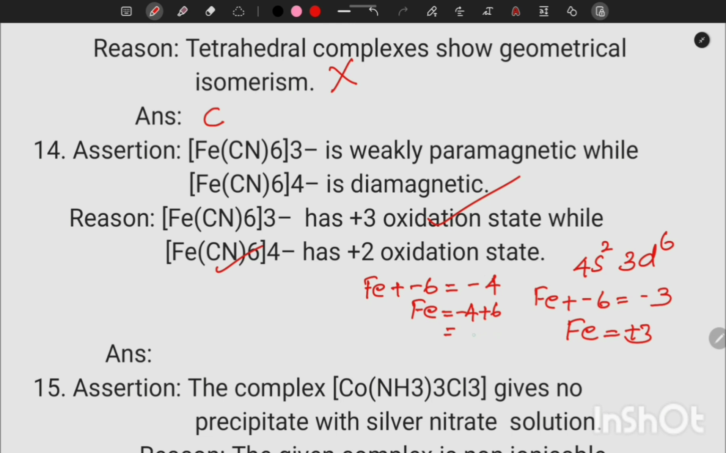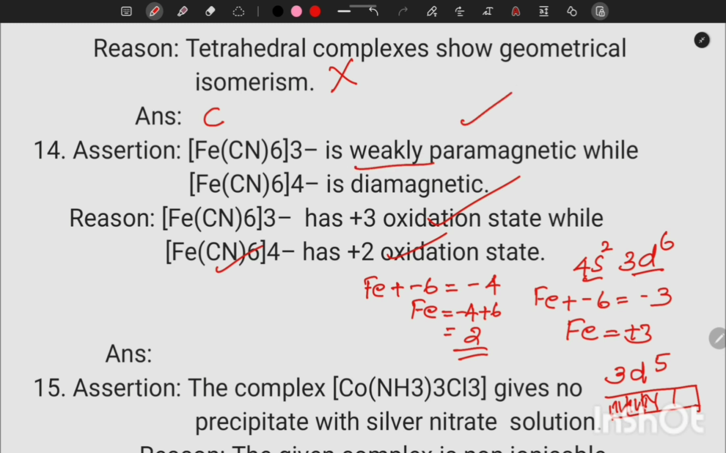So the reason, both oxidation states are correct, and cyanide is a strong ligand. So in the first case you have to remove 3 electrons, remaining 3d5. We removed 2 electrons from 4s2 and 1 from 3d. So we got 3d5. When we write the electronic configuration, we can see 5 electrons, 2 are paired and 1 single electron. Because of that it's weakly paramagnetic.